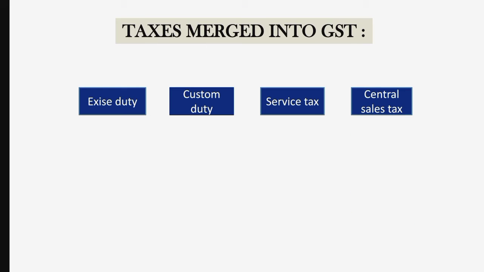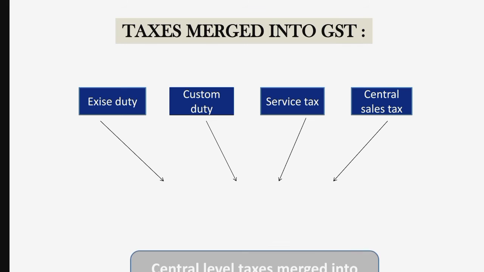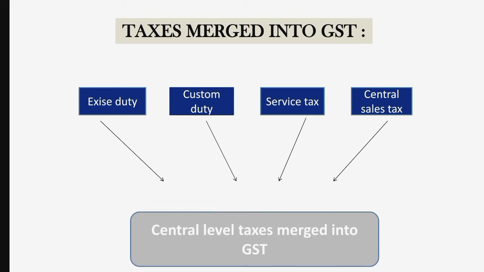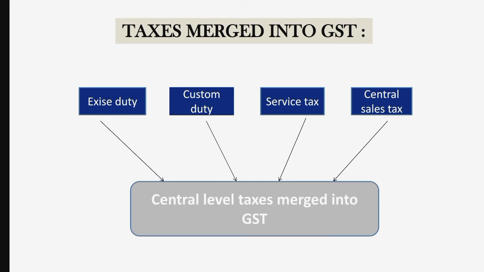And last is central sales tax. So central sales tax is a tax on sales of goods levied by the central government of India. So these were some central level indirect taxes which were merged in GST. So it is called central level taxes merged in GST.